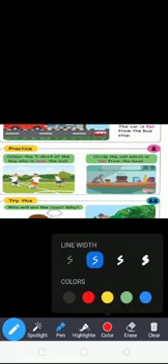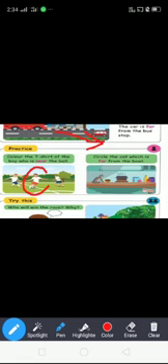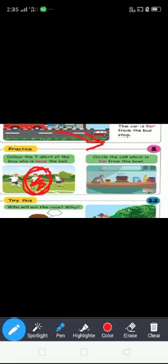Next one. See this first one. The car is far from the bus. Next one. Color the t-shirt of the boy who is near the ball. Who is near the ball? This boy only is near the ball. So circle this boy. Not circle, color this t-shirt.